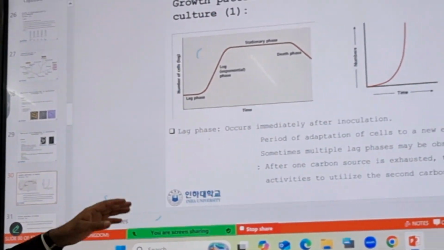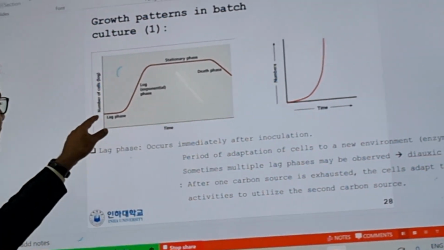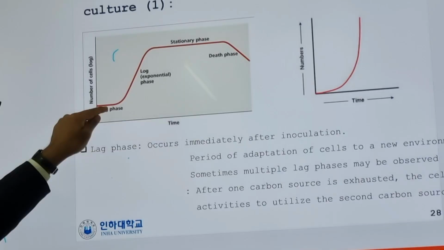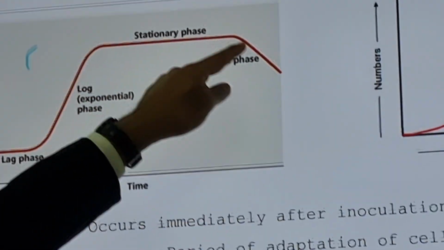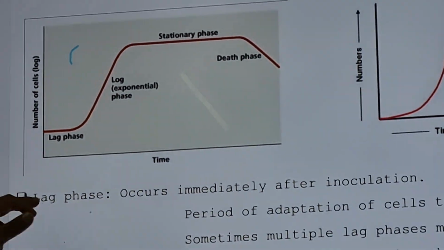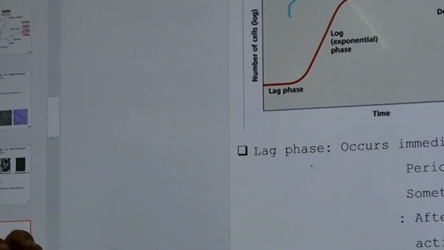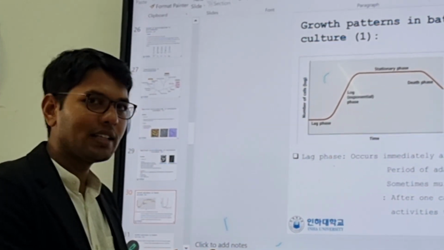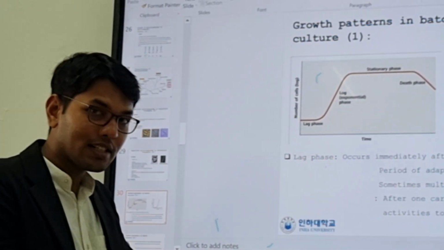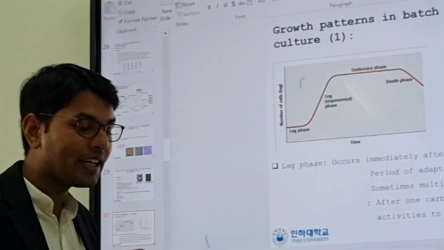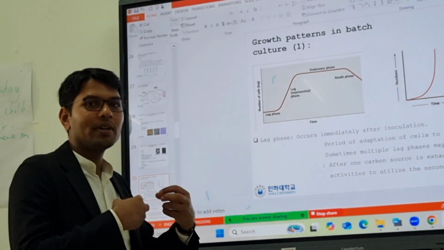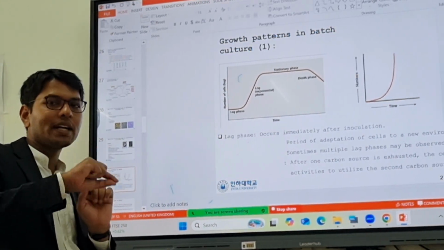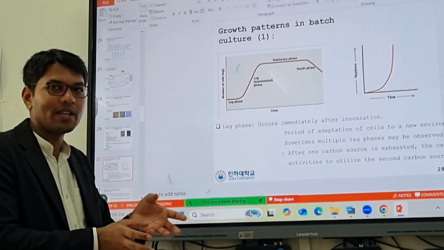Now come to the growth pattern. This is the general growth pattern for any bacteria or archaea. This is the lag phase, then log phase, then stationary, and death phase. I will explain what these are. In the lag phase, when you culture the bacteria and add some organic matter, they recognize the organic content, and according to that they synthesize some chemicals in their body to consume it. By that time you will not see any bacterial growth. They are understanding what they have been given to feed on.